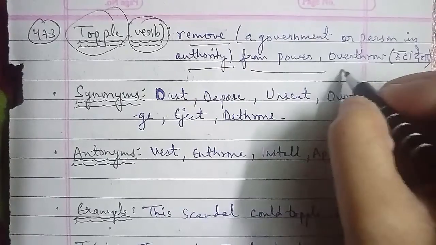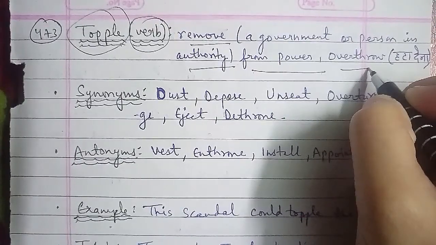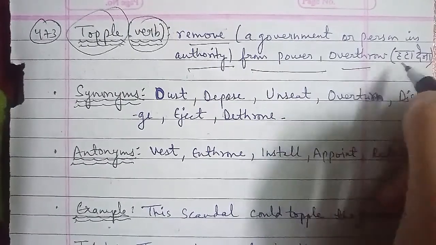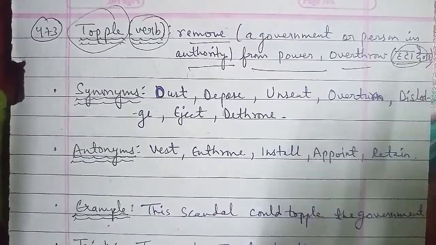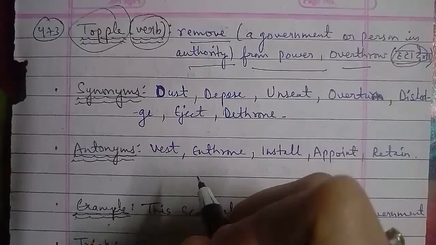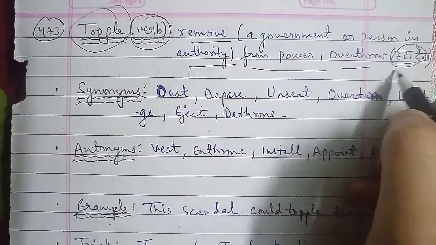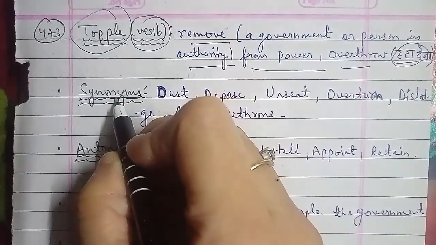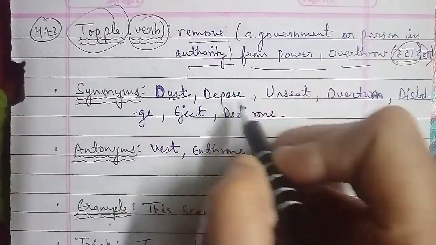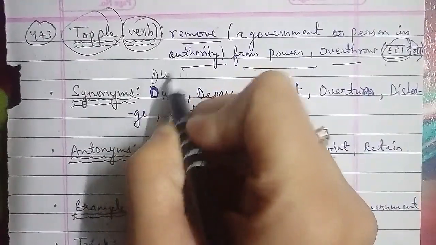Now the synonyms of topple we have are oust, depose, unseat, overturn, dislodge, eject, and dethrone. These were the synonyms of topple here. The antonyms of topple are vest, enthrone, install, appoint, restrain.